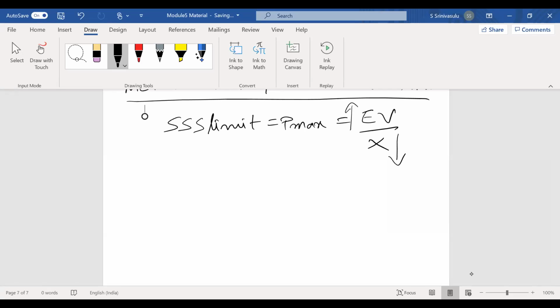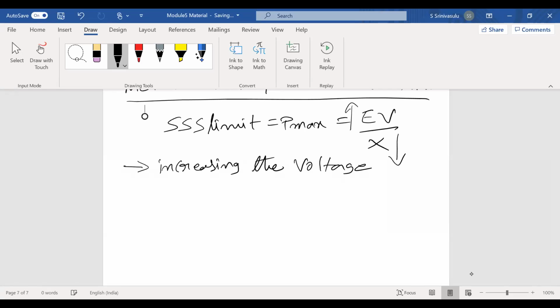Now, for that, what would we do? The first method is increasing the voltage. How to increase the voltage?